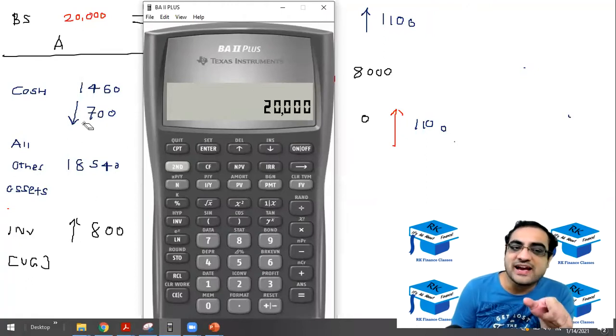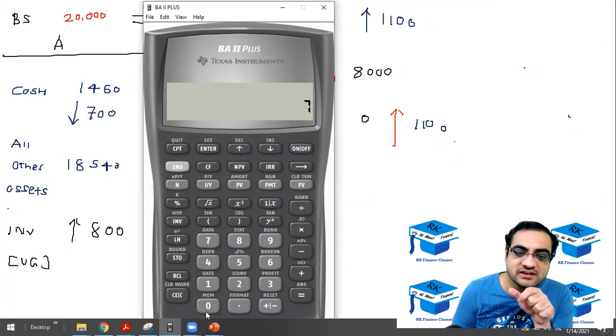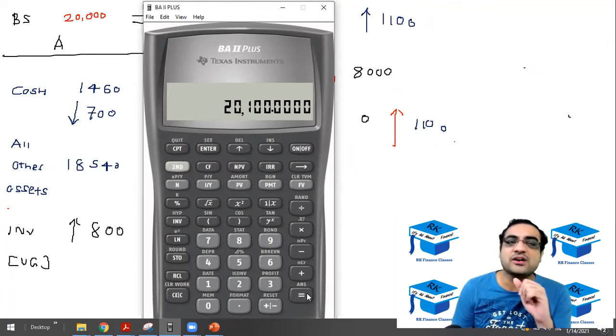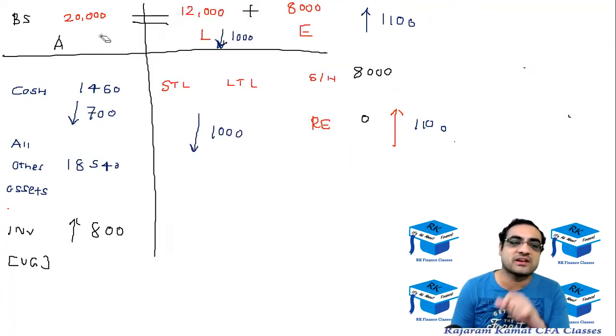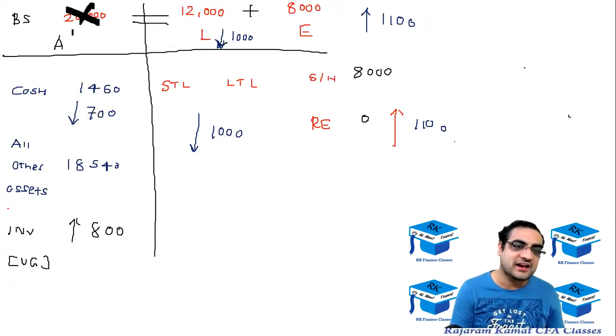From 20,000, cash has gone down by 700. So let me reduce 700. So minus 700. All right. All other assets में कोई change नहीं हुआ है. So unchanged. And inventory has gone up by 800. So plus 800. So the revised value of assets now is 20,100. So I'll just put a cross over there and I'll just write the revised value of asset is 20,100.